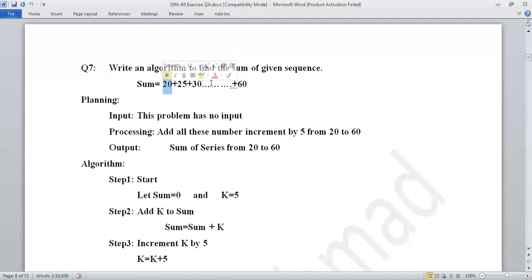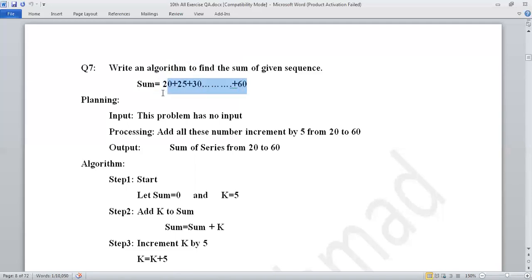So check how many digits increased from the previous one. Over here 20, then 25. It means that the increment is 5. After 25, 30 is also an increment of 5. So the interval is the same. You can say that the increment is the same from 20 to 60. That's why we can complete the series.